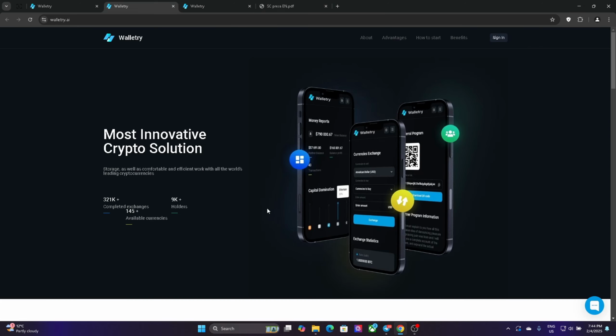So let's do a quick summary of what I said. The video is not that long because the project is really easy to understand. You register your account on Walletry, you save the seed phrases, you save your password, everything. Do not show the API key to anyone. After this you can pay $30 to join the SmartClub bot, where they are going to give you access to the main chat and access to put your API key. After that, when you top up your balance on Walletry, you can just do nothing, and the money will come to your account on Walletry, and you can always take your money.